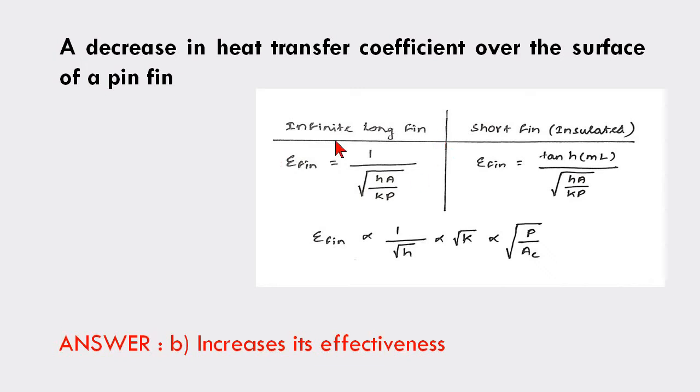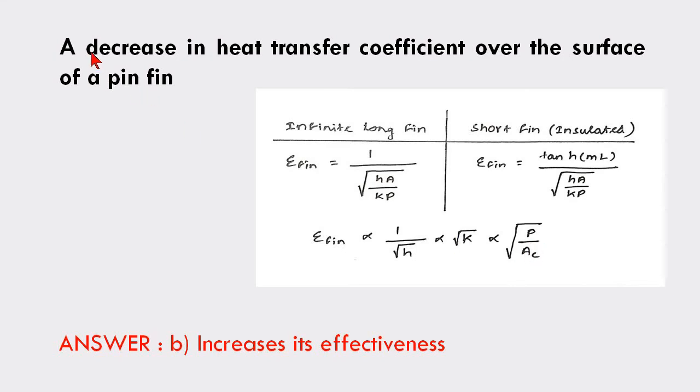So here I have given the effectiveness formula for an infinitely long fin and a short fin insulated. From this you can clearly understand that the effectiveness of the fin is inversely proportional to the square root of the heat transfer coefficient, and directly proportional to the square root of thermal conductivity and the square root of the perimeter to cross-sectional area ratio.